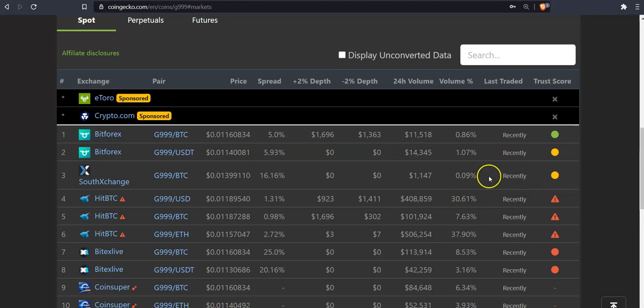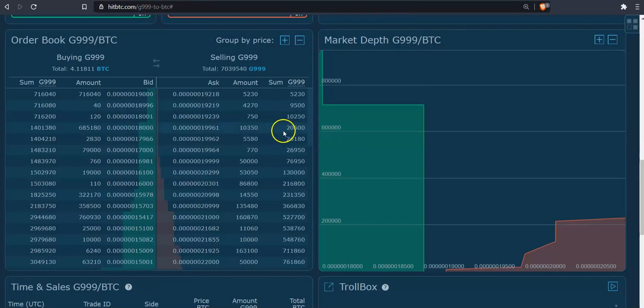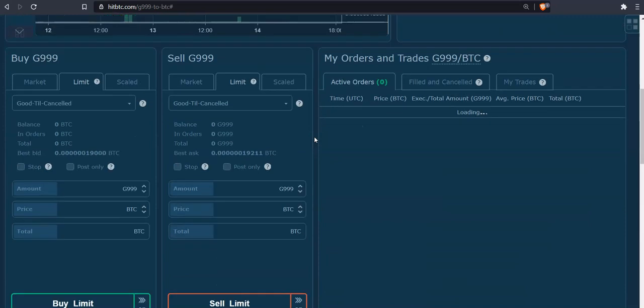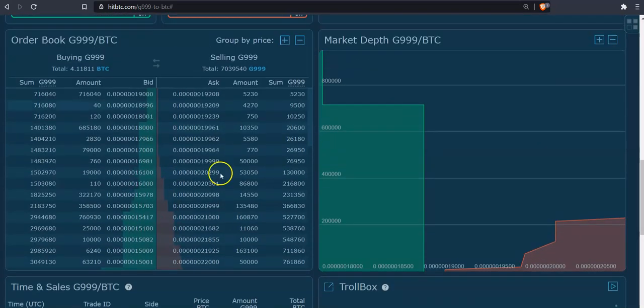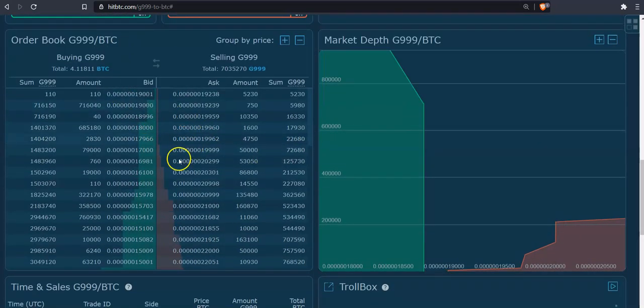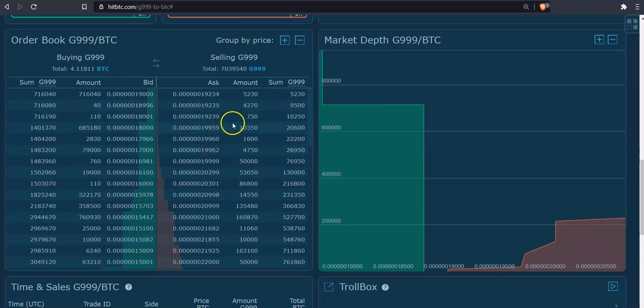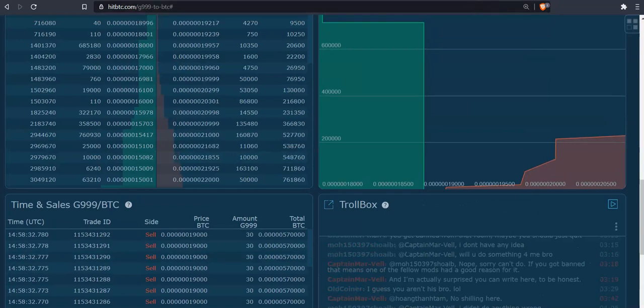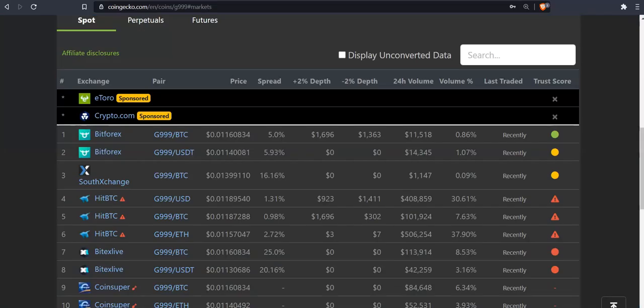If we scroll down, HitBTC looks like it's got a little bit more volume, and we can actually see that if we go back to HitBTC. Sometimes it's blinking on and off. It's pretty active. So although the amounts are very small, there is considerable action going on at HitBTC.